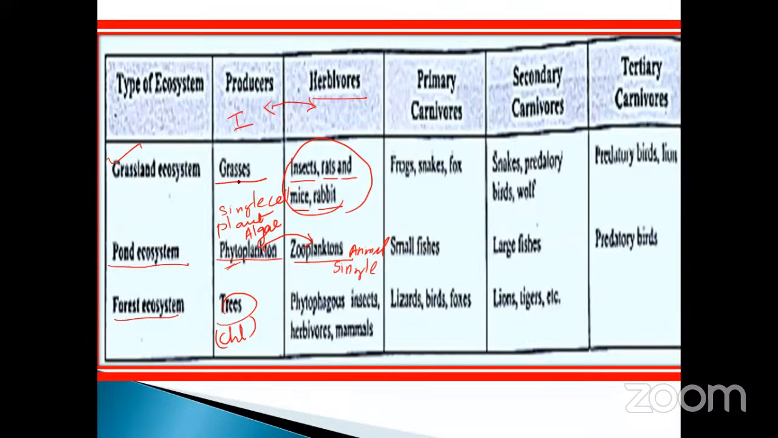In the grassland, grass is the starting point. Insects, rats, mice and rabbits eat it. These are eaten by frogs, snakes and foxes. These are eaten by bigger snakes and predators, predatory birds, wolves, and also lions. Starting from the producer and ending with the tertiary consumer, otherwise called carnivores. It is all led by the herbivores.